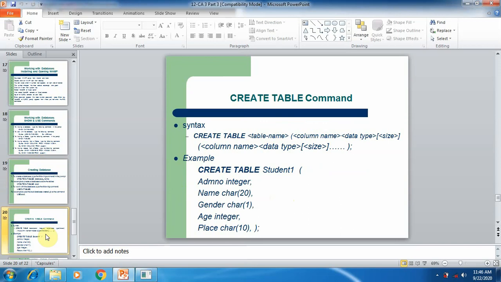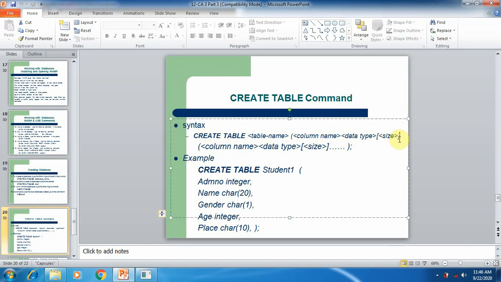Test database. Now we are going to see how to create a table. We can create a table by using a create command, which comes under DDL, that is data definition language. Simply we use the keywords create table, space, table name. After that, please open the parenthesis, type the column name, give the space and then data type, size and then